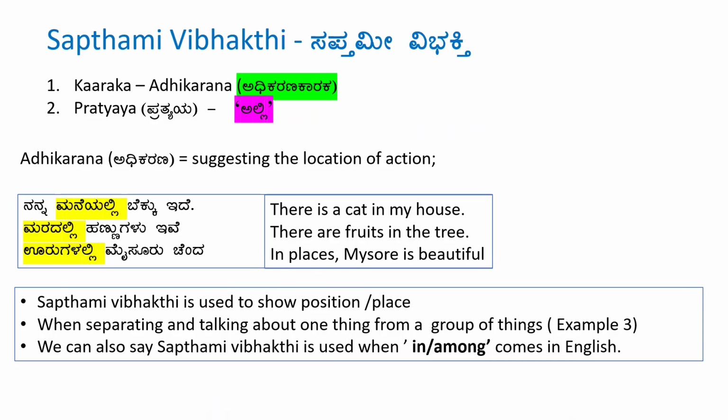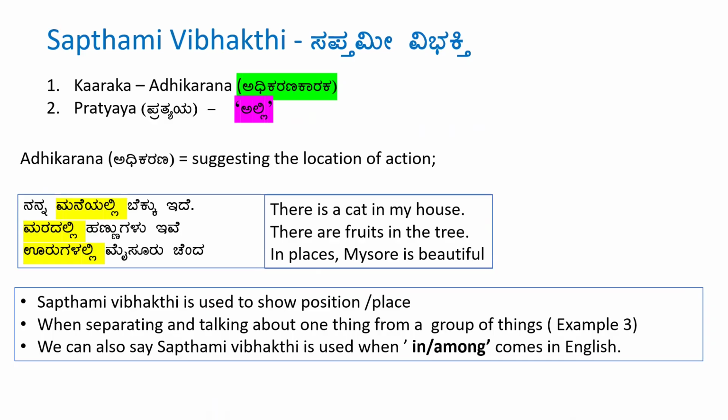ಮರದಲ್ಲಿ ಹಣ್ಣುಗಳು ಇವೆ. There are fruits in the tree. Where are the fruits? In the tree. So with the tree, we use Saptami Vibhakti. ಮರದಲ್ಲಿ. ಊರುಗಳಲ್ಲಿ ಮೈಸೂರು ಚಂದ. In places or among places, Mysore is beautiful. So among places, whenever you use among in English, in Kannada, Saptami Vibhakti is used.